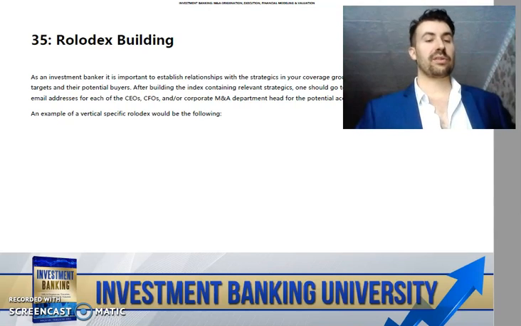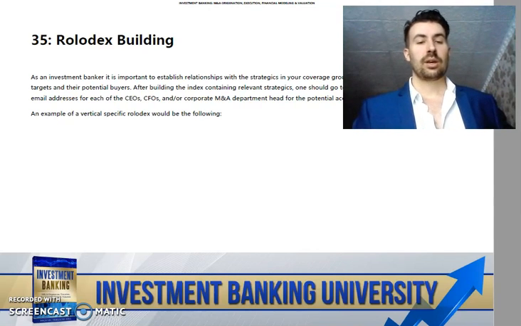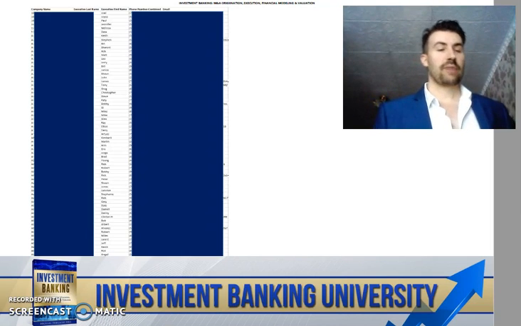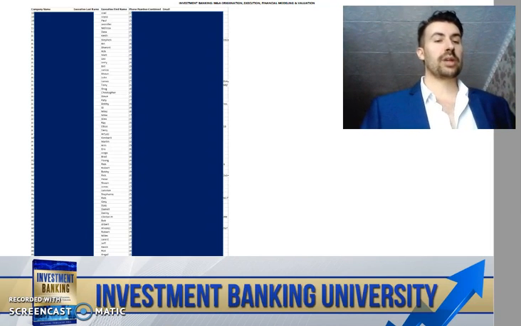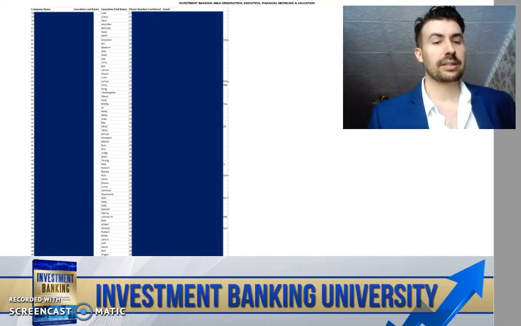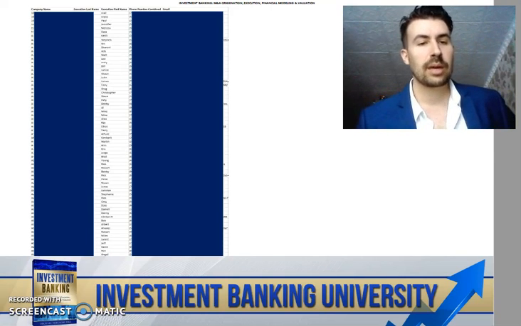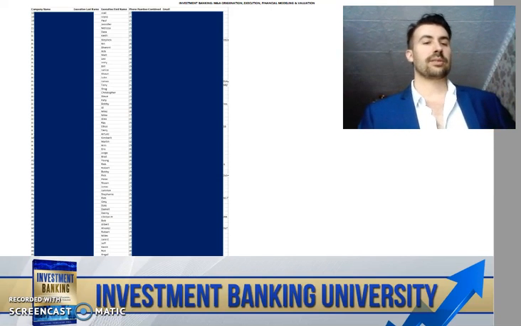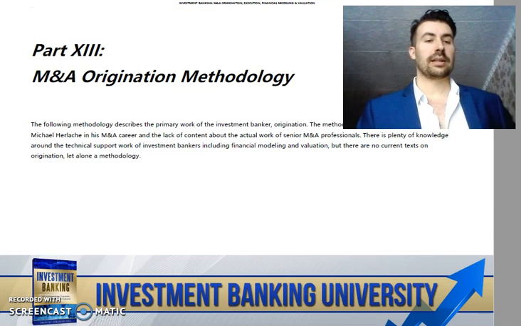So an example of a vertical-specific Rolodex would be the following that we used with ALTQUEST. And as you can see here, we've actually had to go in and pull information associated with company name, the executive level or executive last name, first name, and then ultimately the phone number and the email. And then that's how we reach out to those individuals. And that's obviously done in Excel.